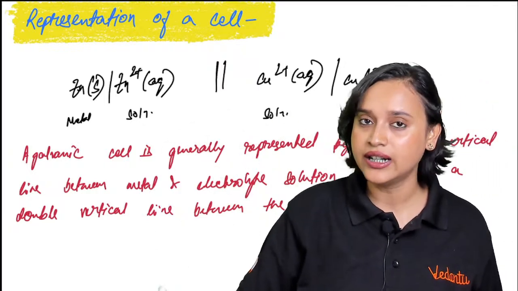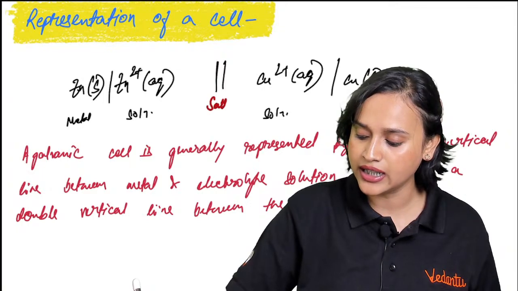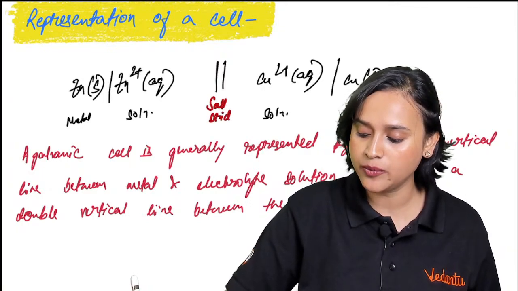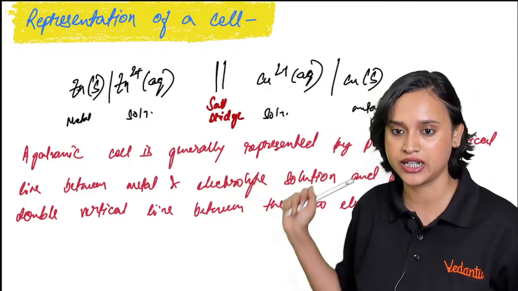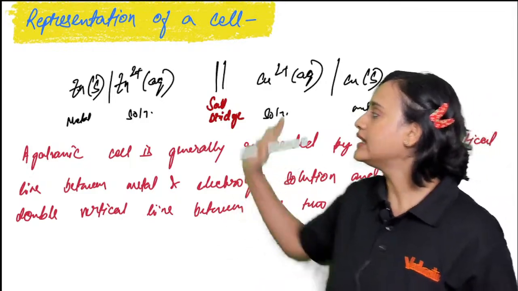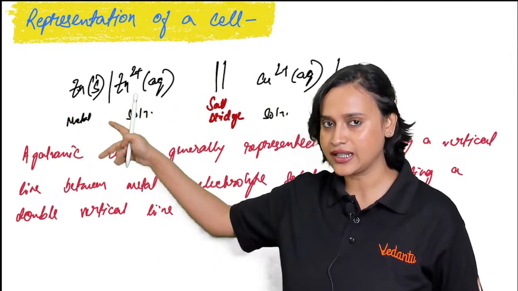Right in the between, you will write the salt bridge. For the salt bridge, you will put two vertical lines, two sticks. Two sticks means salt bridge. Okay, all right. On the right hand side, this is the right hand side only, no?